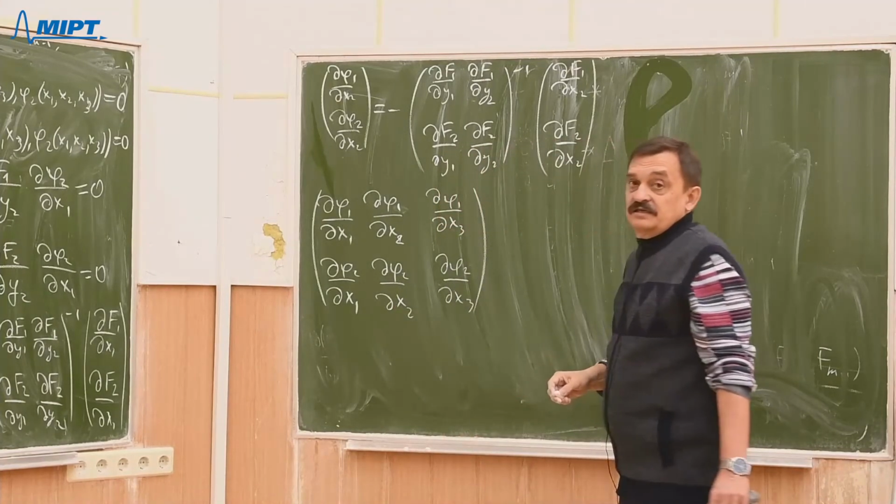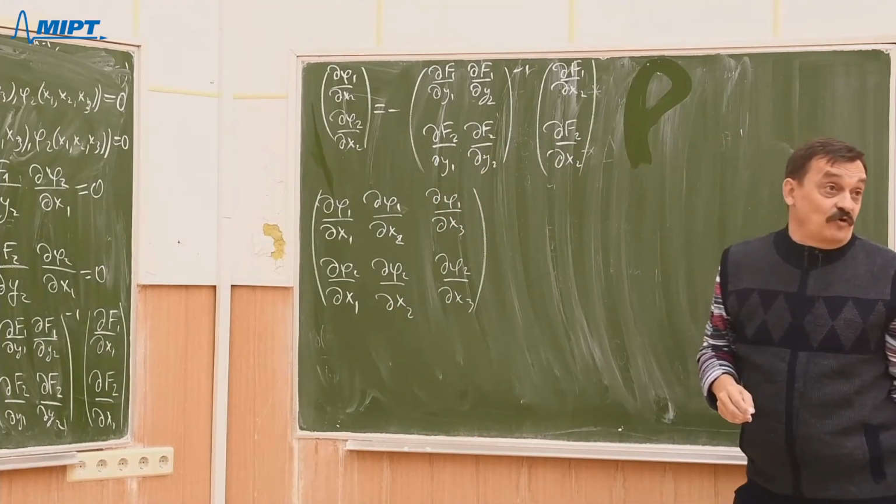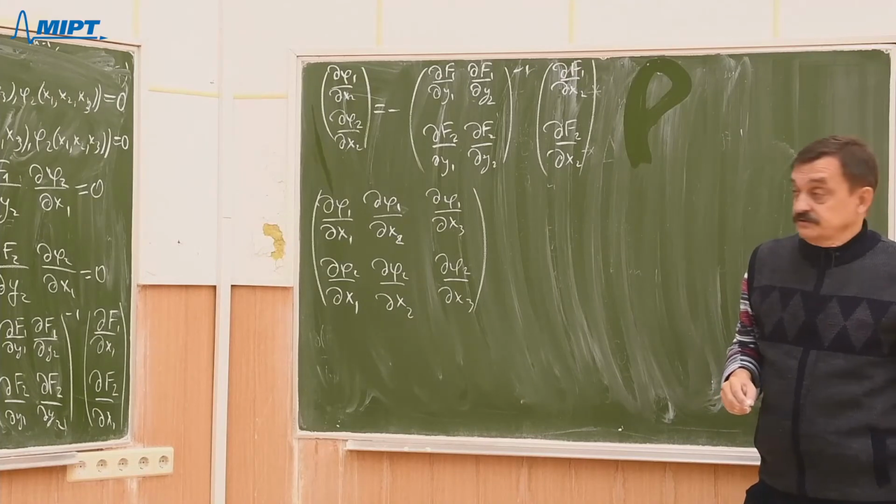This is a 2 by 3 matrix of all unknown derivatives, right?